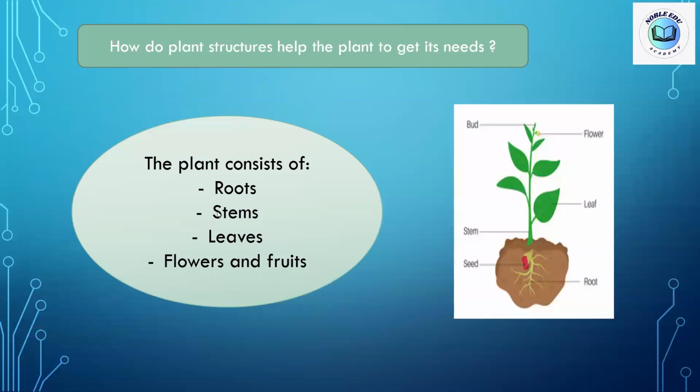Okay, so the roots, stems, and leaves are main structures of the plant, while the fruits and the flowers are not basic structures. This means if the plant doesn't have flowers or doesn't have fruits, it won't die, it can survive. Okay, so how do these three main structures of the plant, the roots, the stems, and the leaves, help the plant to get its needs?